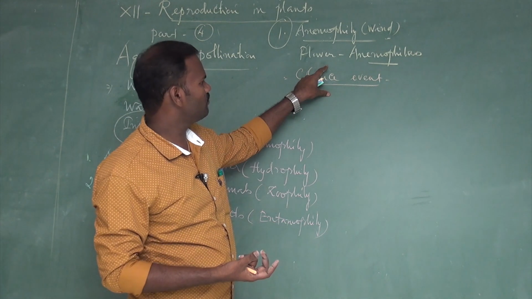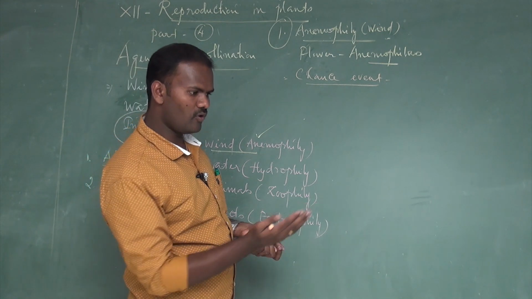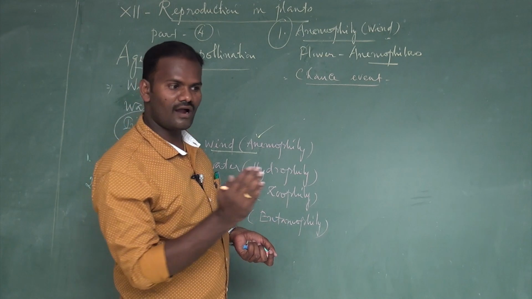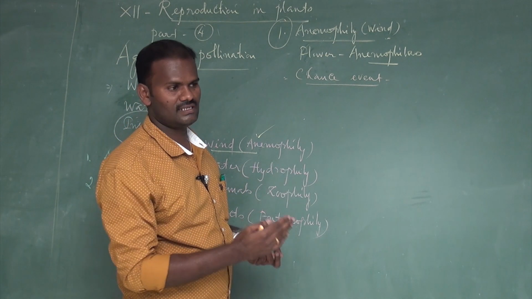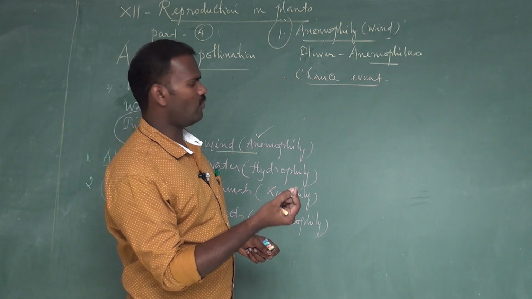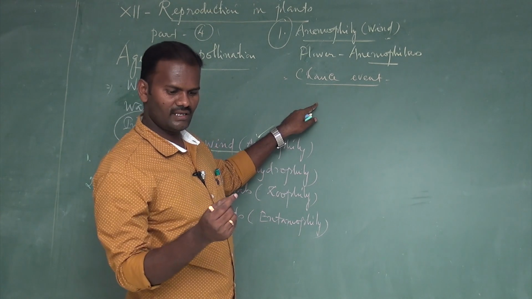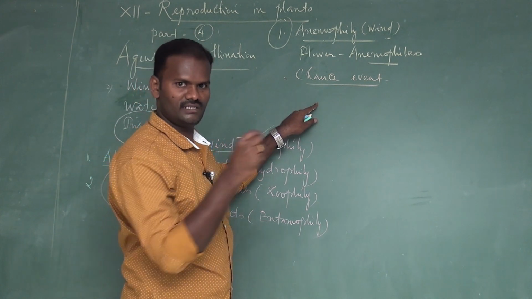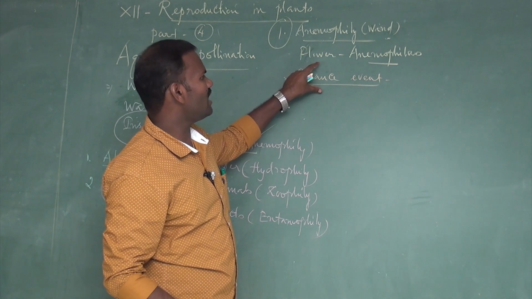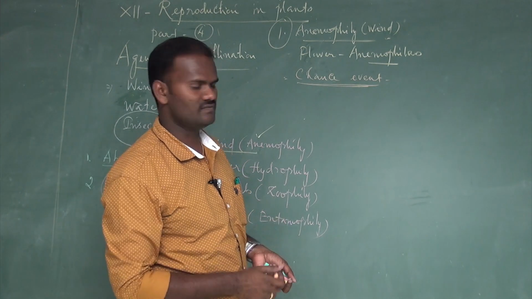If the agent is wind, it carries a lot of pollen grains from one flower to another flower. During this transit, a lot of pollen grains are wasted. Only a very meager amount of pollen grains reaches the target stigma. It is uncertain whether they will reach or not. So that is why it is a chance event in anemophilous pollination.